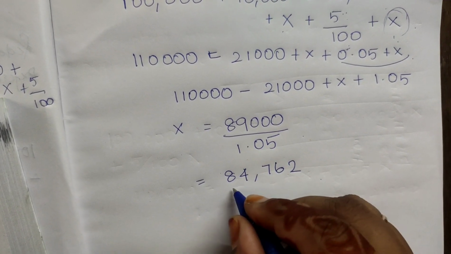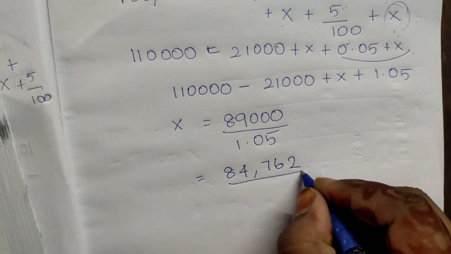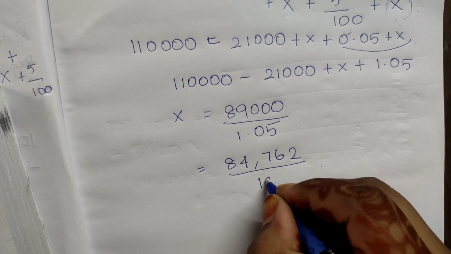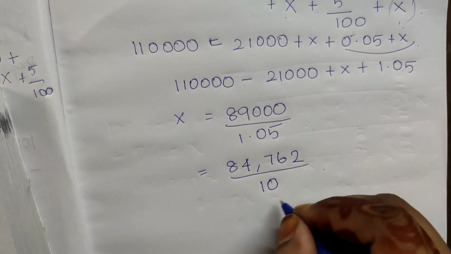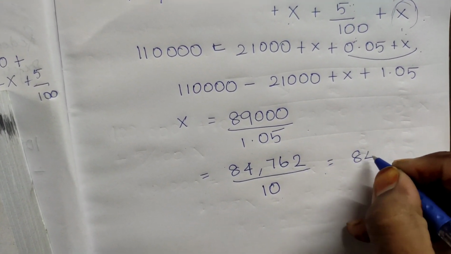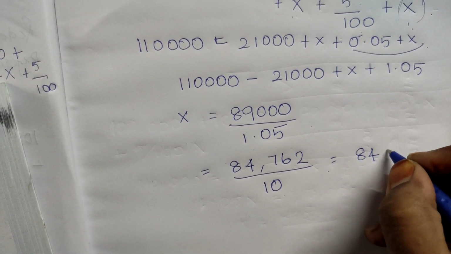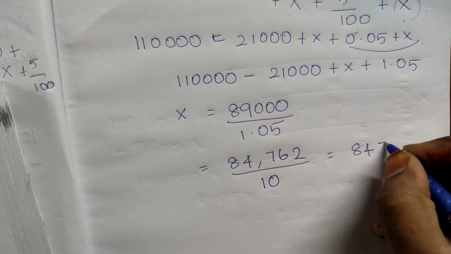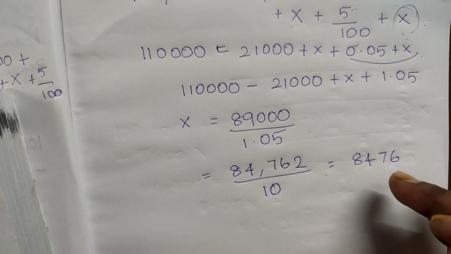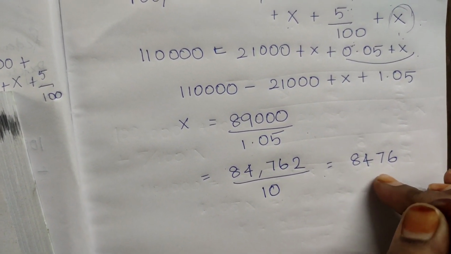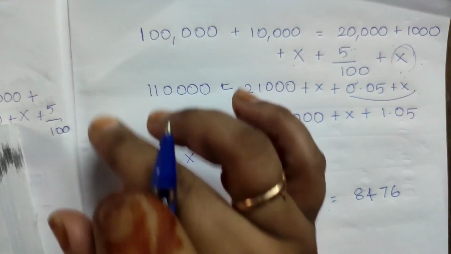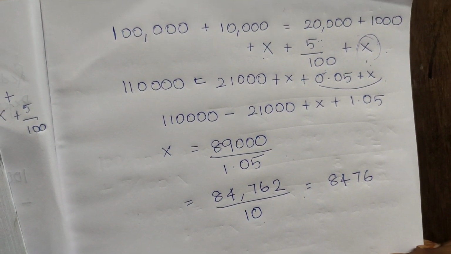So this is our X, the amount. To get the number of equity shares, we divide by the face value of 10. How many shares do we need to issue? We need to issue 8,476 shares in order to repay this preference share. I hope you are clear.